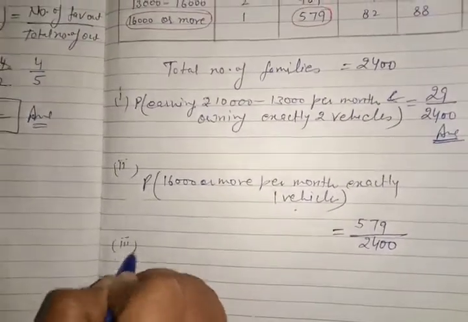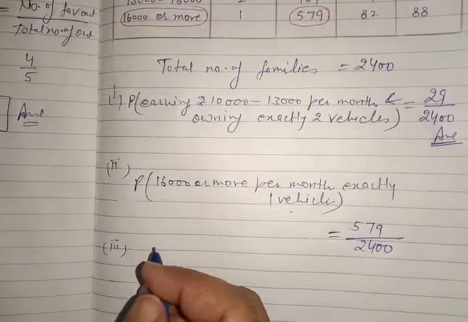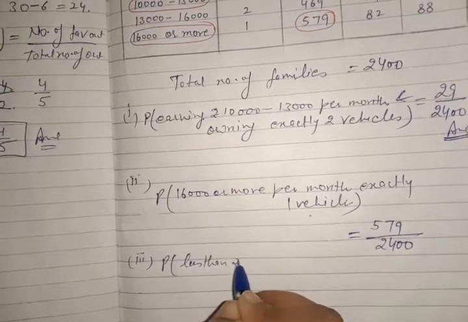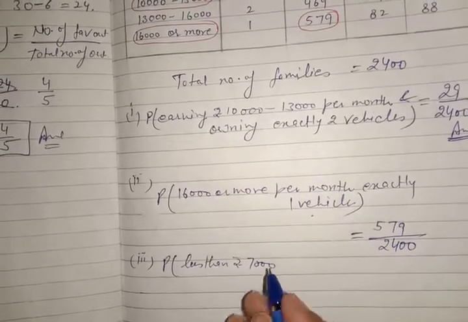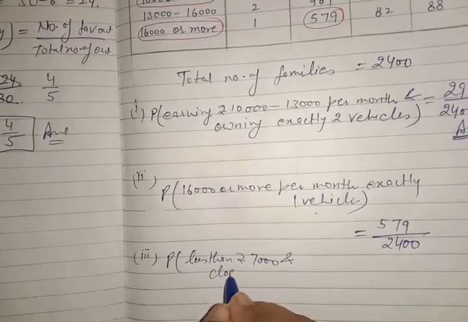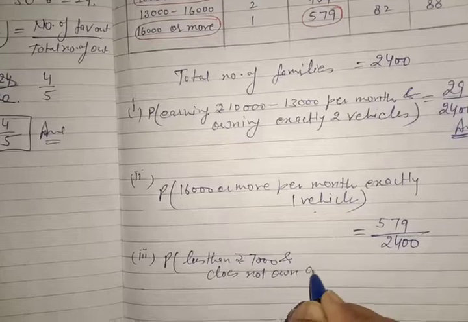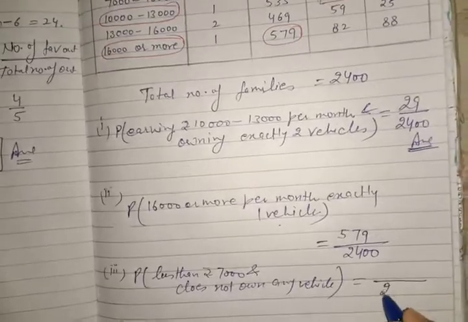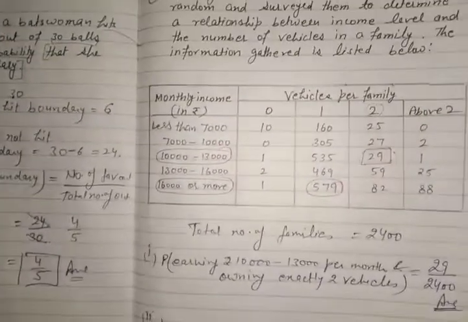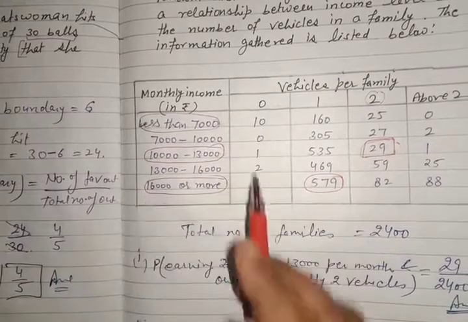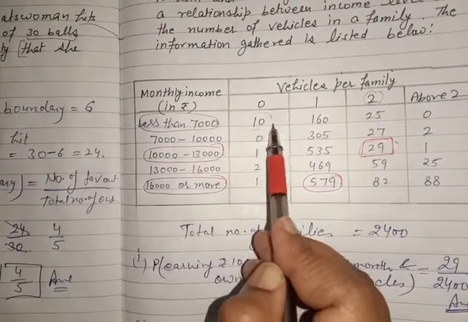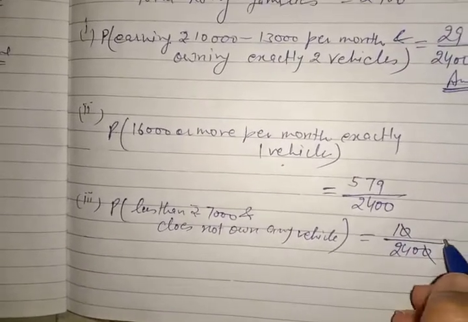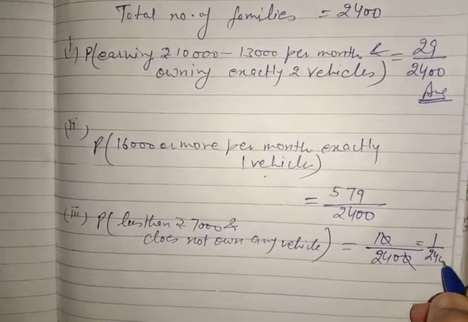Now the third part. The third part is probability of less than rupees 7,000 and does not own any vehicle. How many families does not own any vehicle? Total is this, and favorable is less than 7,000, this one, and does not own any vehicle means the 0 column, so this is 10. Favorable is 10. Now cancellation is there, cancel this 0 with 0, and the final answer is 1 upon 240.